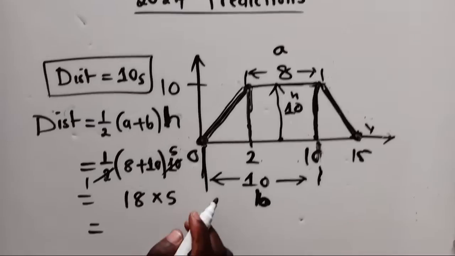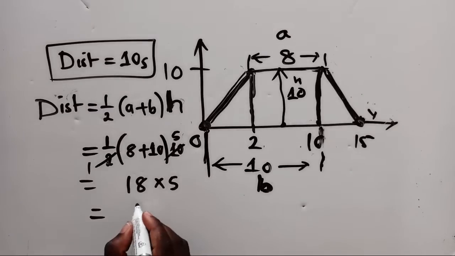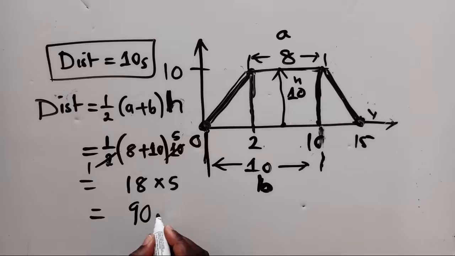This is simply giving us 90 meters. So that's how we get to find that distance. Is it okay? Are we okay now? Is everything okay with you now?